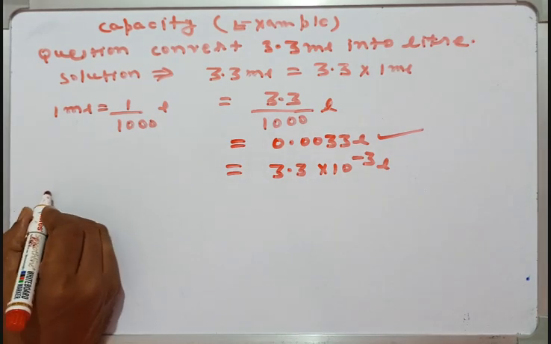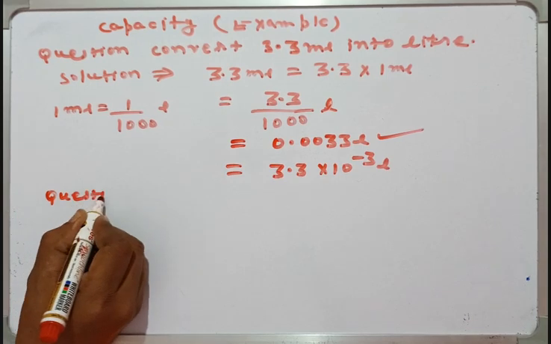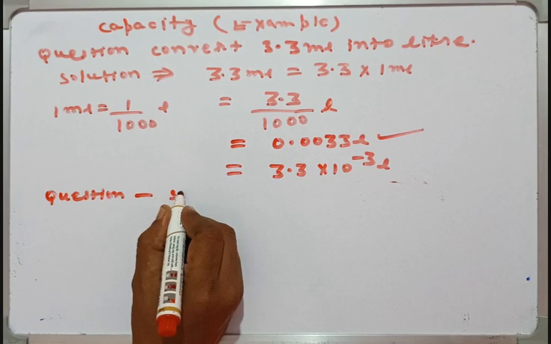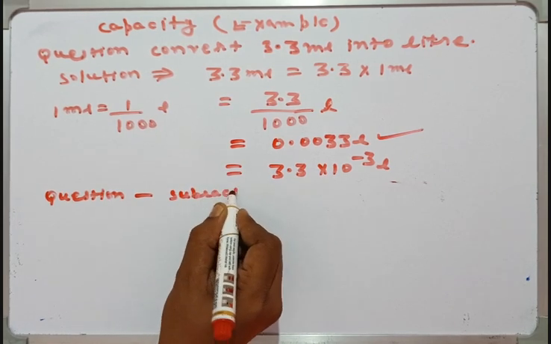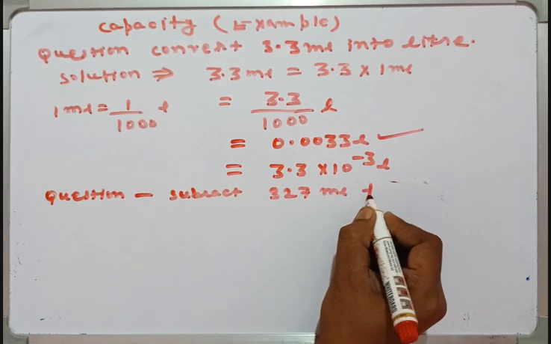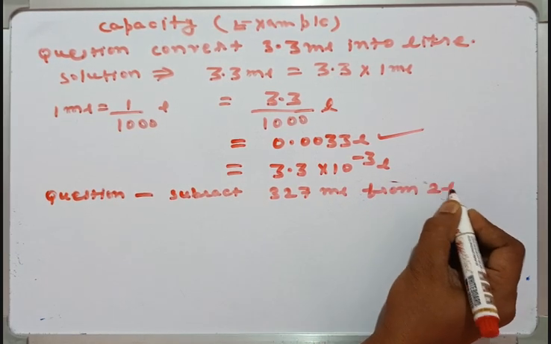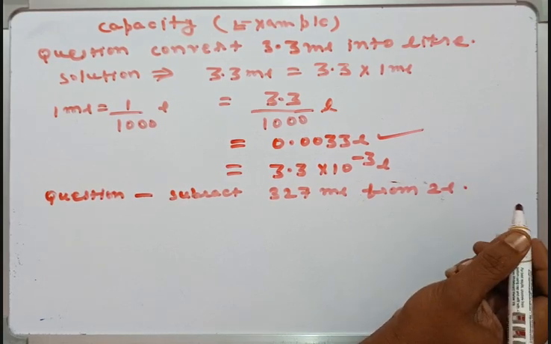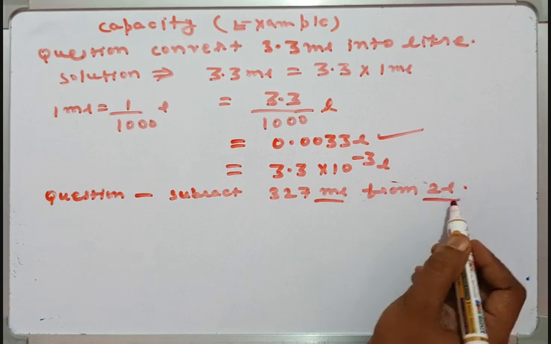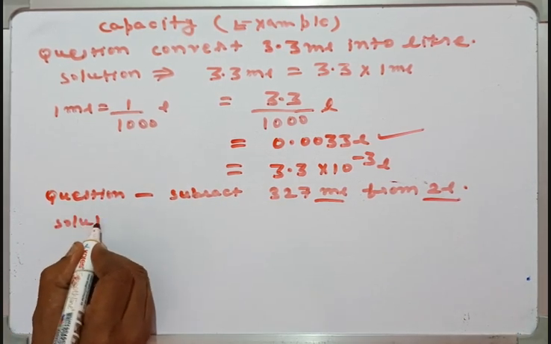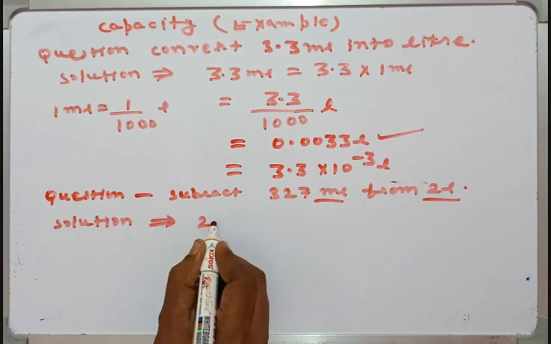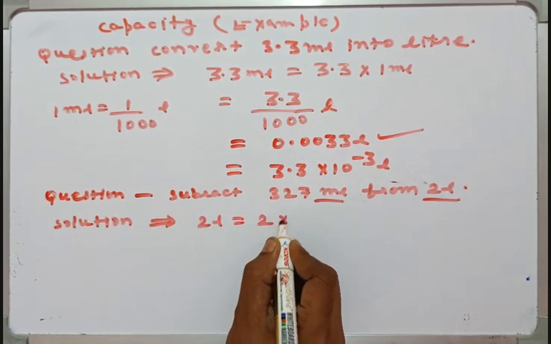Okay guys, take another question. Our question is: subtract 327 milliliter from 2 liter. Now the units are different here. Solution: we can write 2 liter equal to 2 into 1 liter.